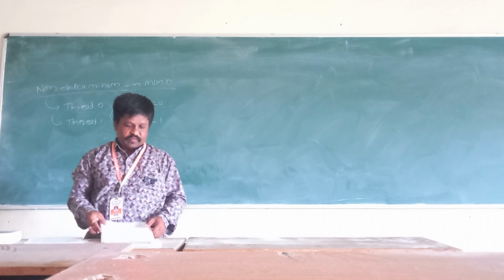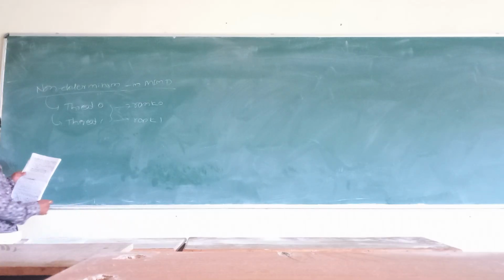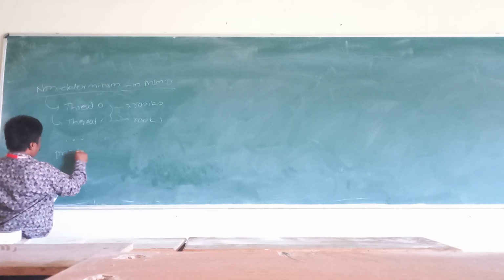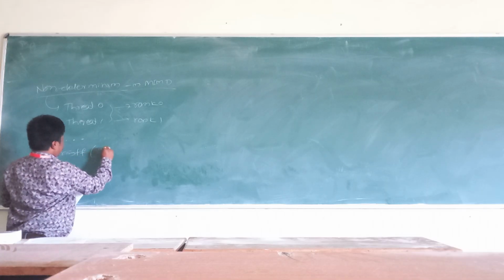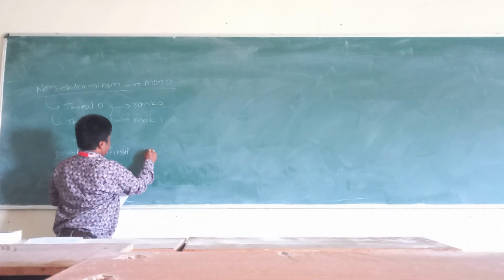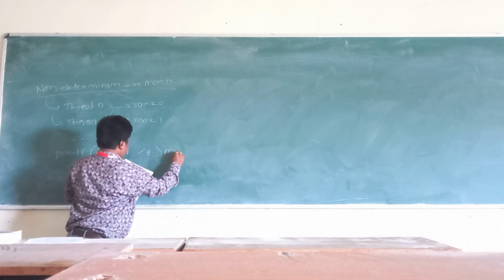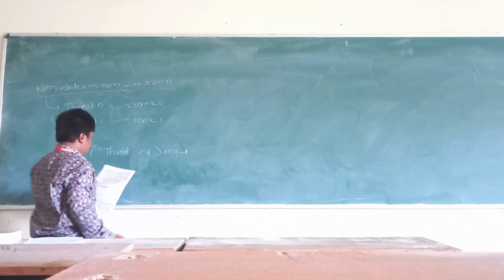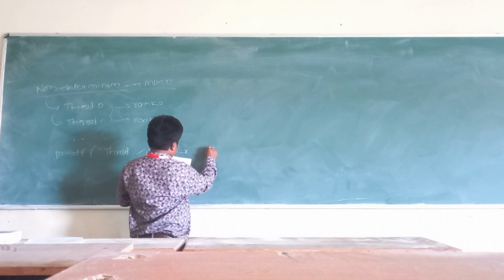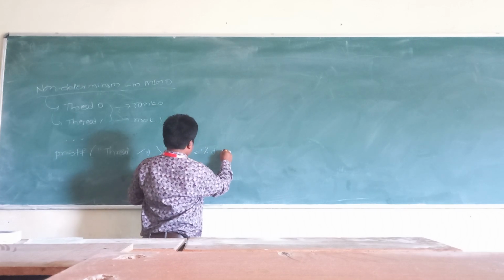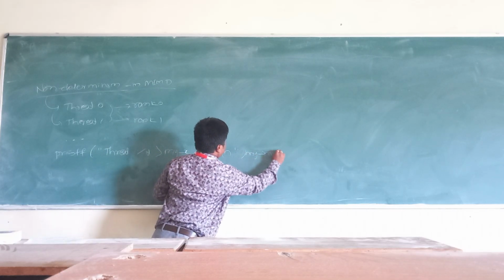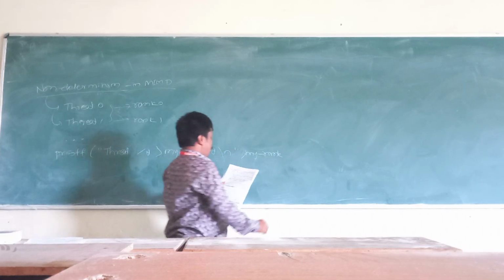Okay, and if you have a small pseudo code, if you have the code as printf, printf("Thread %d of my rank = %d\n"), rank, okay.